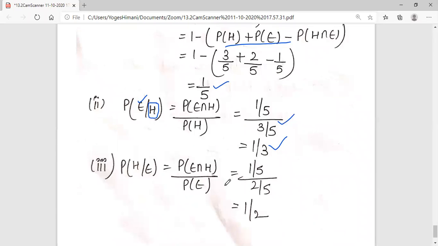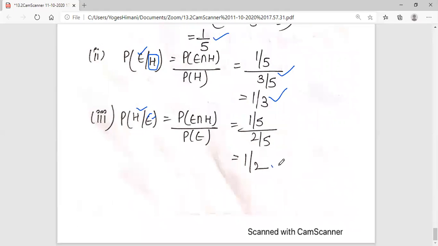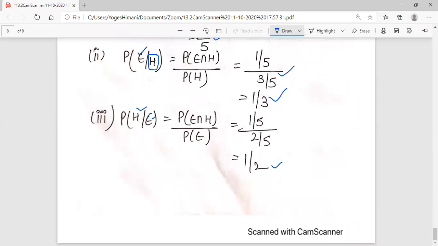Third part, if she reads English newspaper, already she is reading English, it's given. Find the probability that she reads Hindi, H given E. Probability of E intersection H upon probability of E. 1 by 5 upon 2 by 5, that is equal to 1 by 2. I hope it is clear and your exercise 13.1 is complete. Thank you.